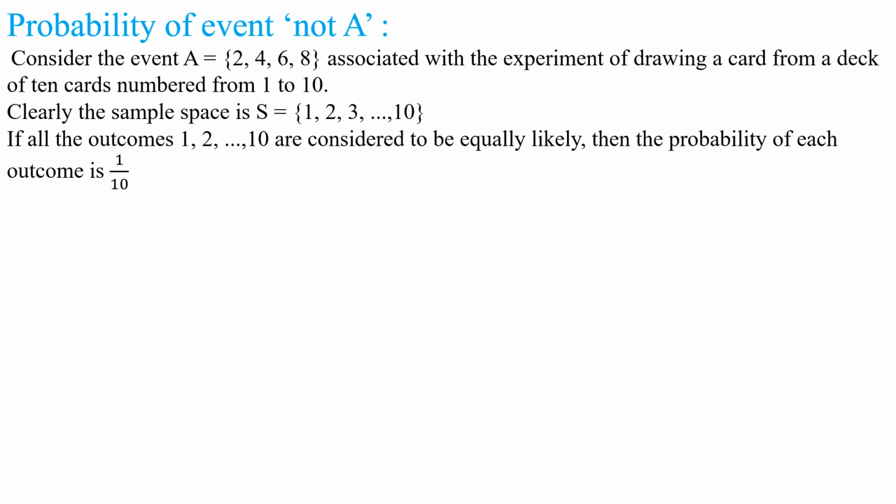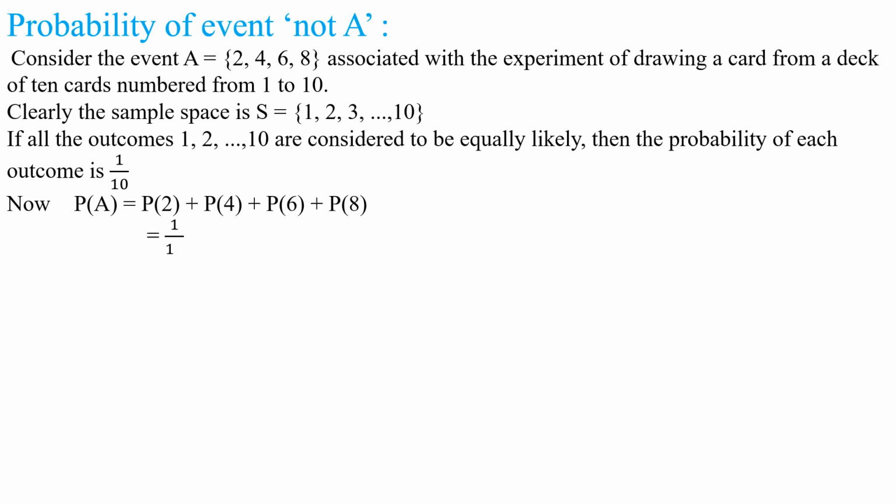As I mentioned, if you consider all the outcomes of this sample space are equally likely, then probability of each element of this sample space is 1 by 10. Yes or no, my children? Now P of A is equal to P of 2 plus P of 4 plus P of 6 plus P of 8. Yes or no, my children?